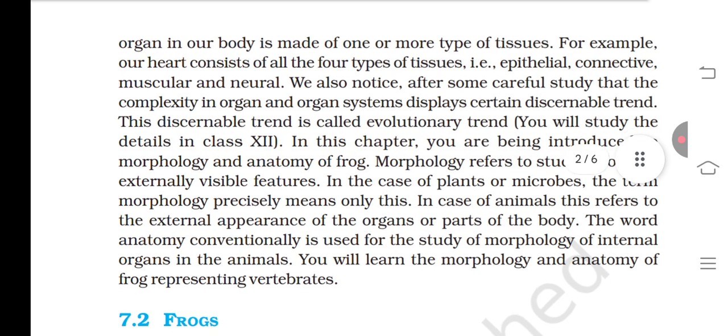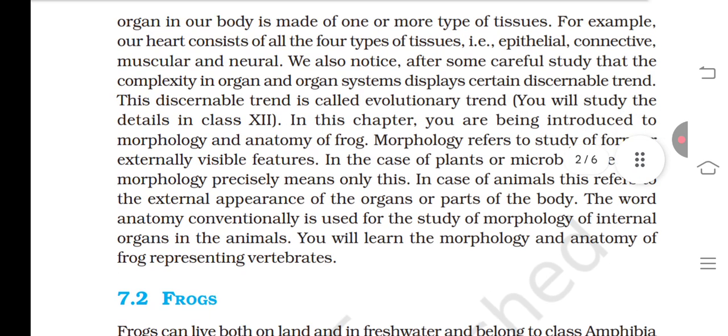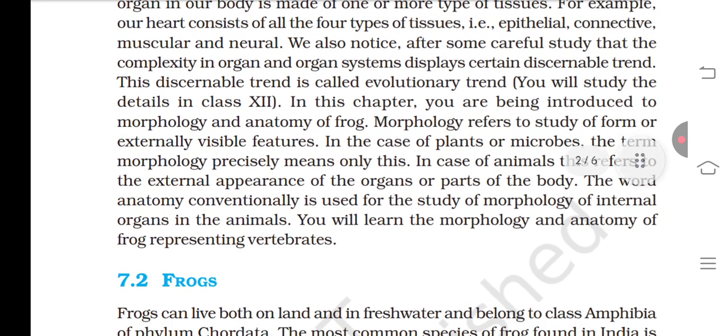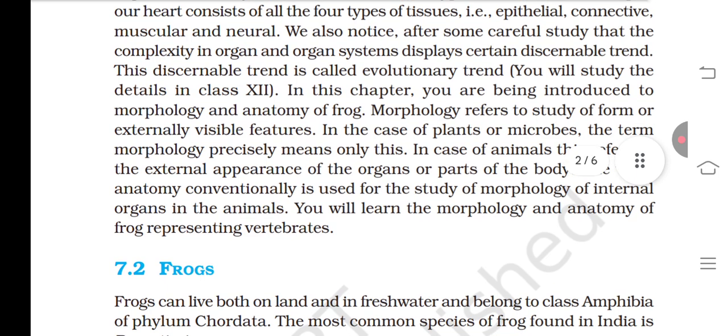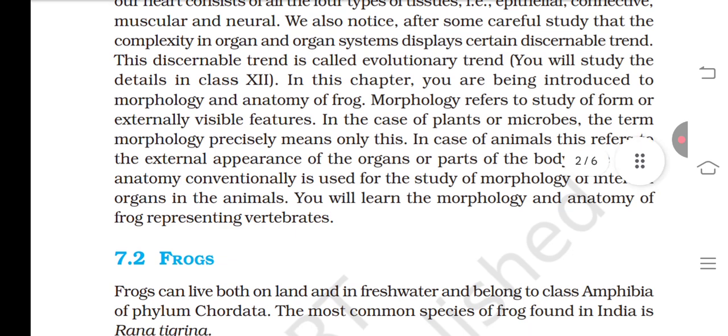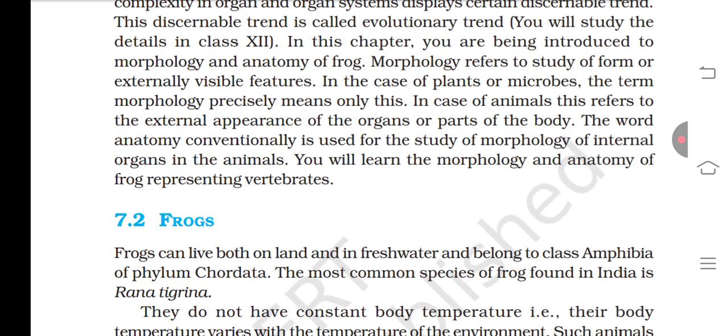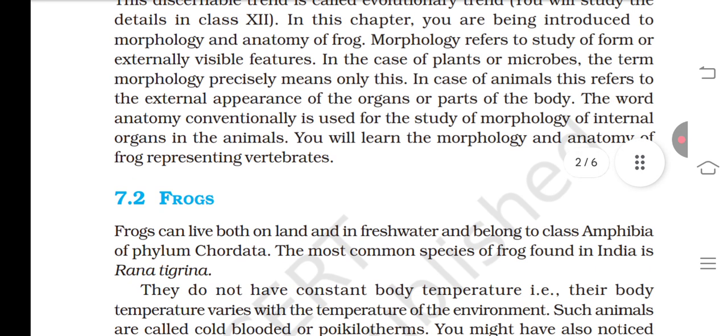For example, our heart consists of all the four types of tissue: epithelial, connective, muscular, and neural. We also notice, after some careful study, that the complementary organs and organ systems display a certain discernible trend. This discernible trend is called evolutionary trend. You will study the details in class 12.